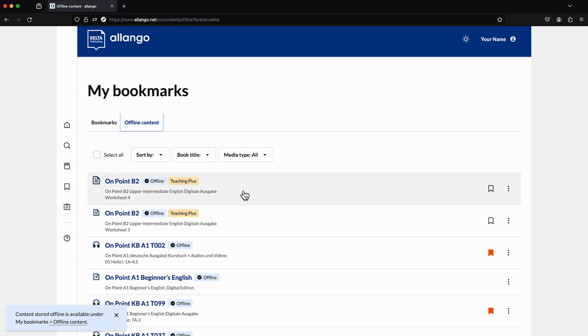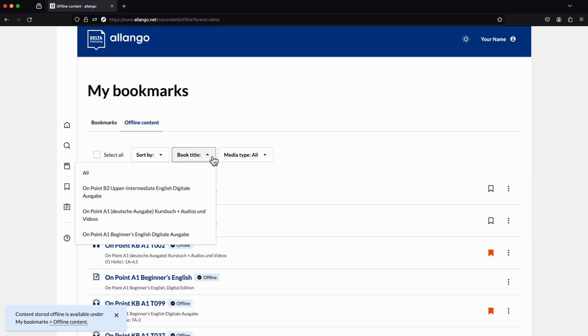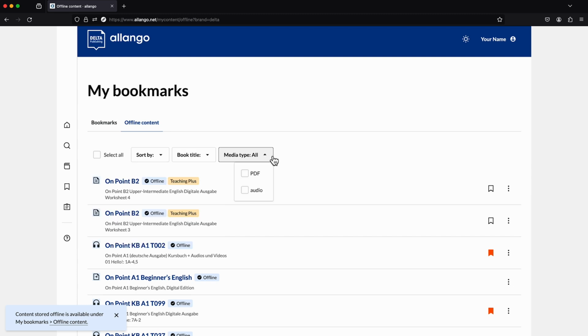Under the Offline Content tab, you can see all the files you have saved. You can also sort them by book title or media type.